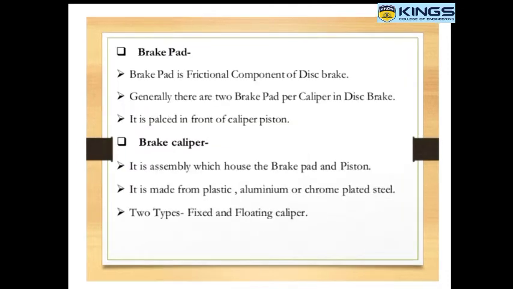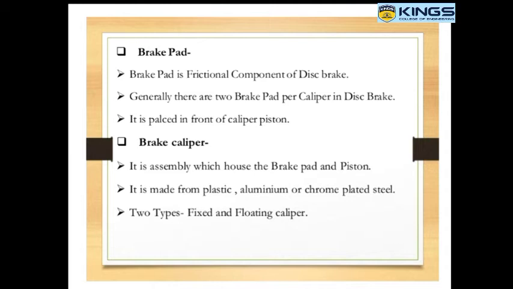Then brake pad. Brake pad is nothing but a friction material. When you apply the brake, the friction material comes in contact with the rotor and slows down the vehicle. Then caliper. It houses the brake pad and pistons.